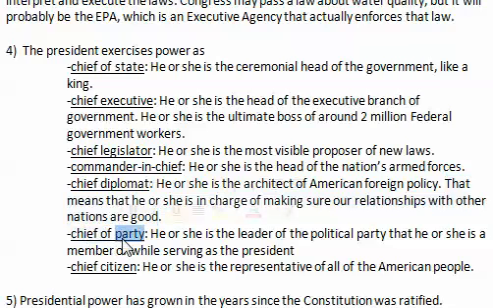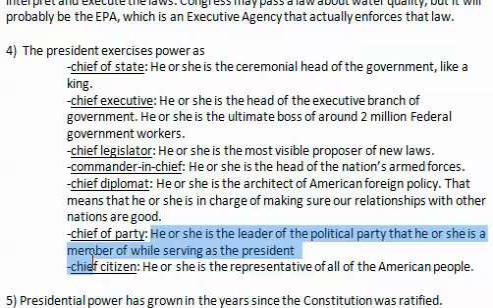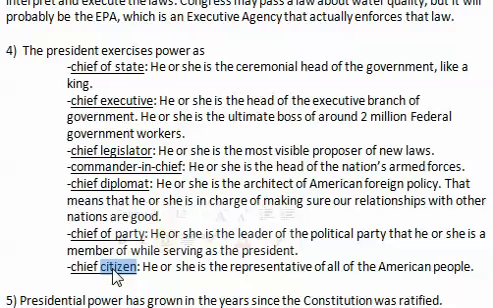The president is the chief of party, so he or she is the de facto leader of the political party that he or she is a member of while serving as the president. So if he or she is a Democrat, then he or she also serves as the chief Democrat. And finally, the SOLs want you to know that the president serves as the chief citizen. He's the representative of all the American people.